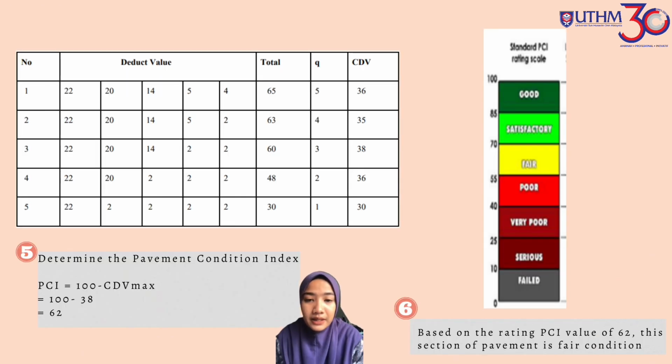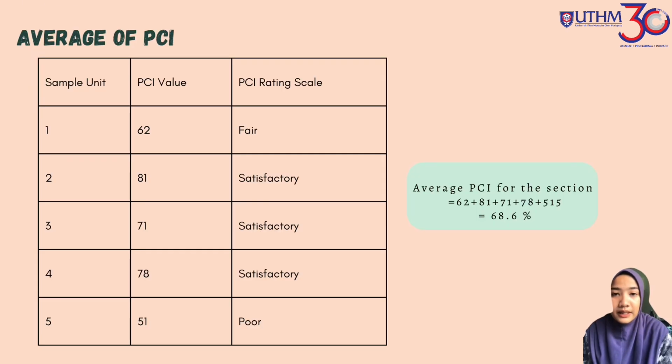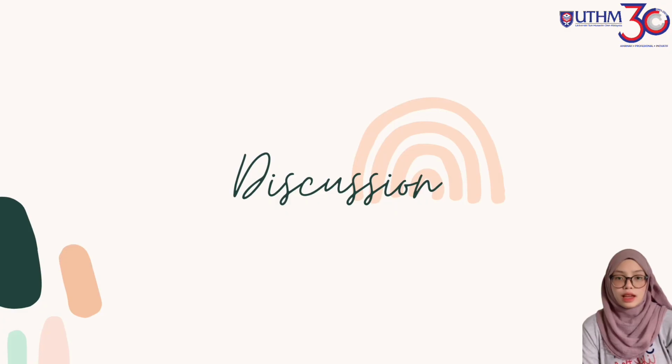Number 5, determine the pavement condition index, where PCI is equal to 100 minus CDV maximum. Number 6, get the pavement condition based on the PCI value. For example, at data sample 1, based on the PCI rating value of 62, this section of pavement is in fair condition. Lastly, calculate the average PCI. Based on the data samples that we got from the observation at the site, the average PCI is 68.6%.